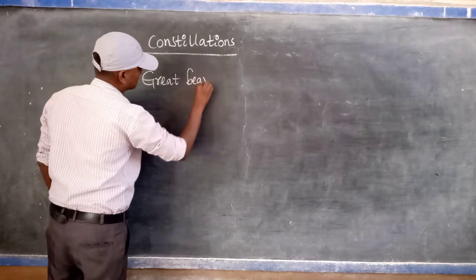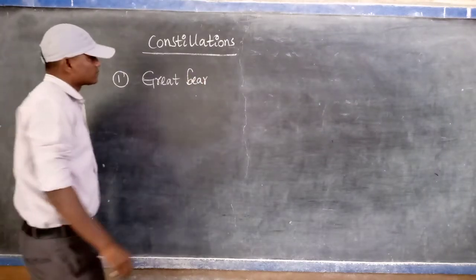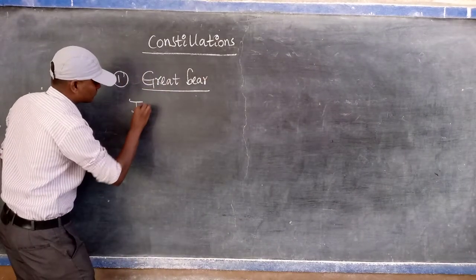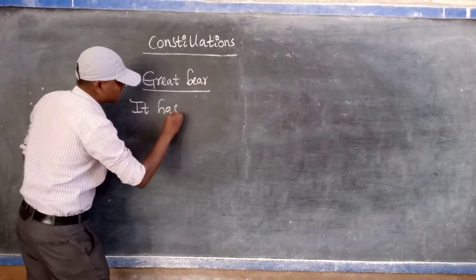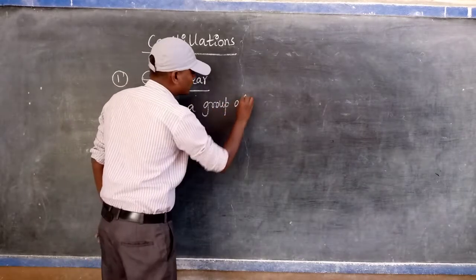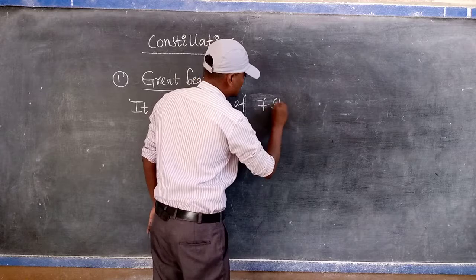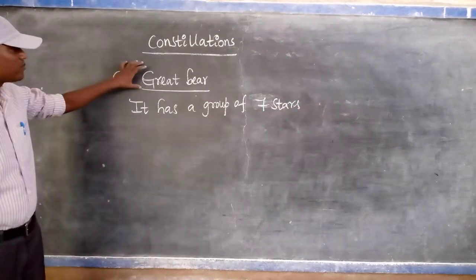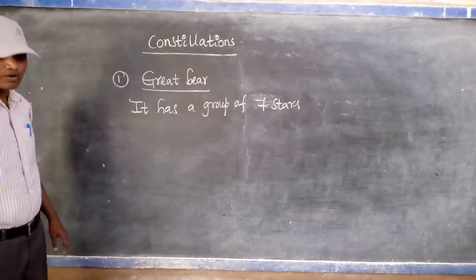Great Bear is one of the constellations. It has a group of 7 stars. Listen very carefully. Great Bear is one of the constellations among the 88 found by scientists.